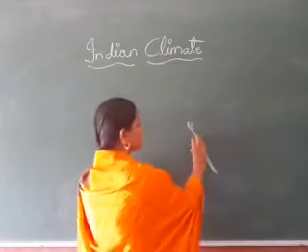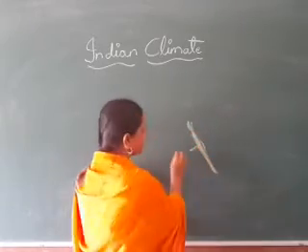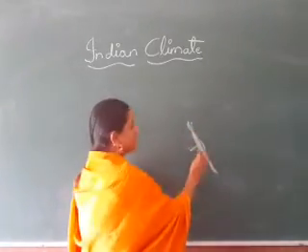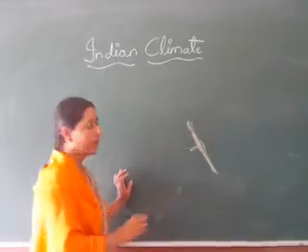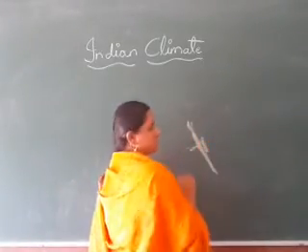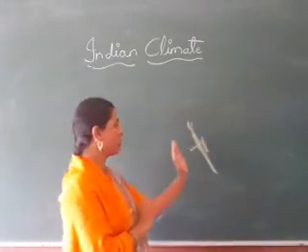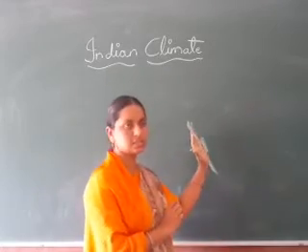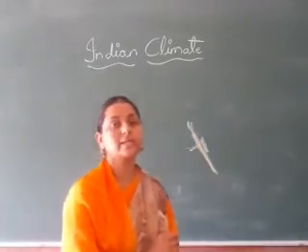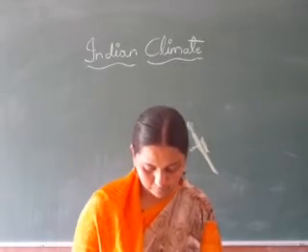So here the western part gets heavy rainfall. Why? Because when the winds strike these mountains, this region gets heavy rainfall compared to the eastern part of the Western Ghats. Understood? So the western part gets more rainfall compared to the eastern part. The eastern part is called the rain shadow area.